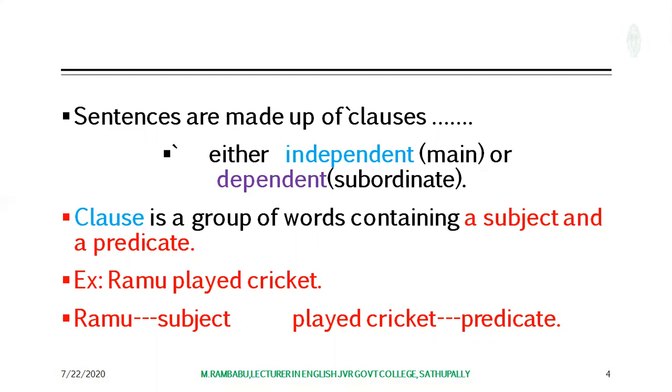For example, Ramu played cricket. Here, Ramu is the subject, whereas played cricket is the predicate. The sentence Ramu played cricket contains the subject and predicate, so it's a sentence.